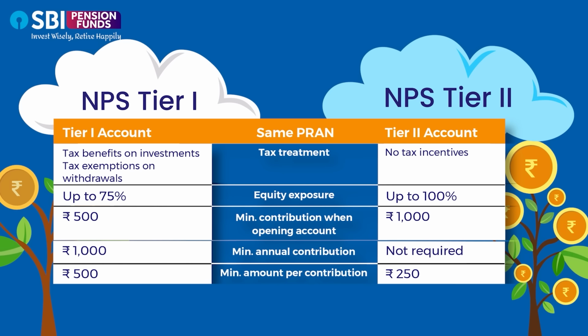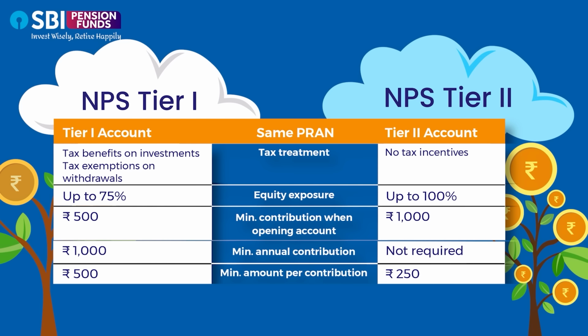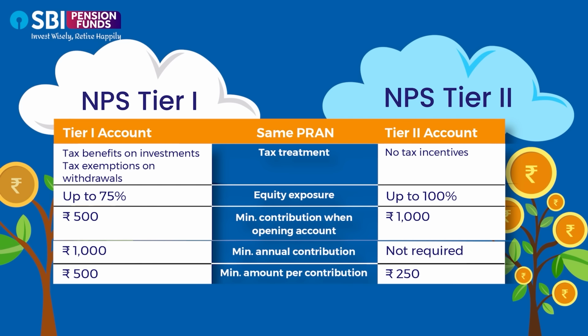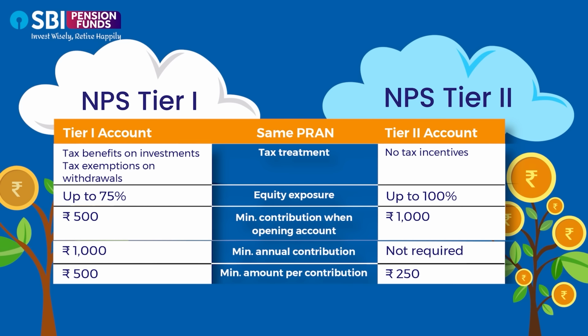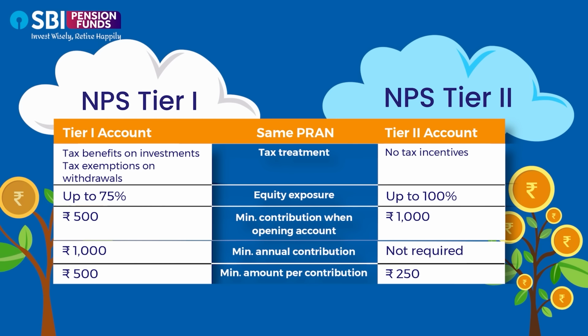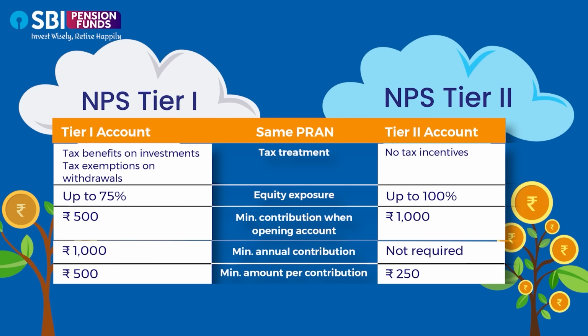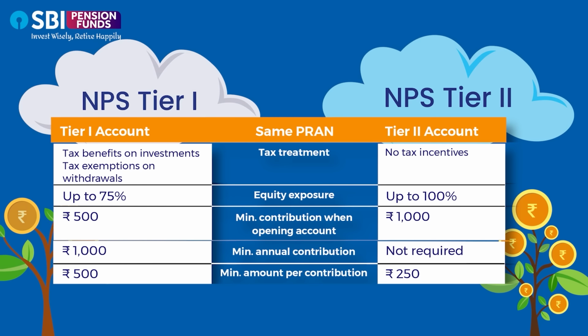As for the Tier 2 NPS account, subscribers are required to contribute at least 1000 rupees when activating it. There is no mandate on annual contribution requirements, but each contribution made must be of 250 rupees or more. Even though the two accounts function separately, with different investment strategies and withdrawal facilities, they are listed under the same PRAN.